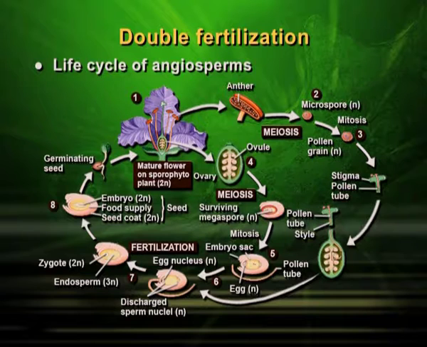It has an embryo, it has a food supply, it has a seed coat, and when this seed germinates, it produces the mature plant again. So, you can see the life cycle of the angiosperm. It started with 2n, became single n, and again became double n.